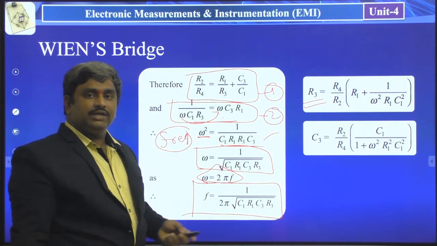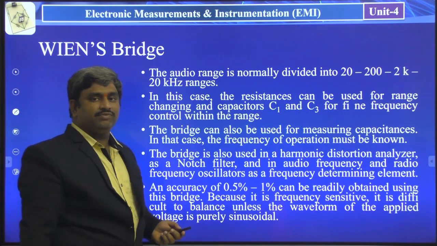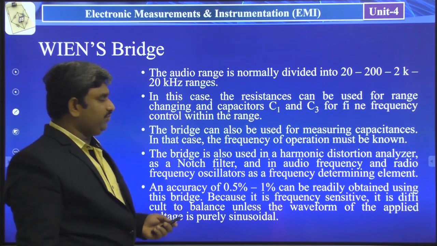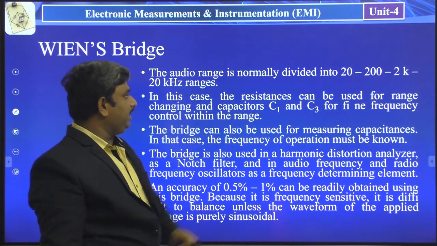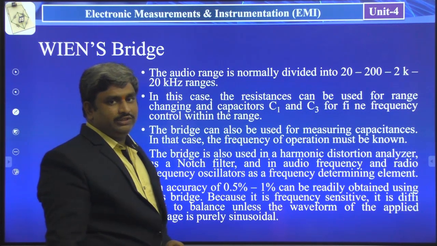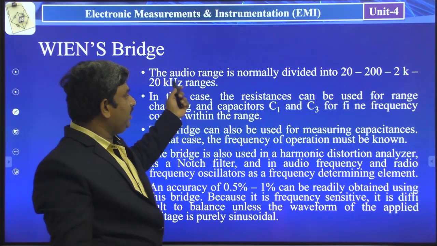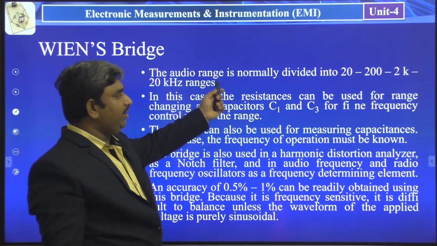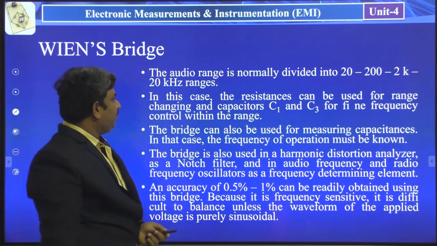Okay, let us see some problems on this Wien bridge, and some theoretical discussion about this Wien bridge. The audio range is normally divided into 20, 200, 2K, 20 kHz ranges. So whatever frequency we are measuring, the frequency range is represented in this way by dividing into 4 decades: 20, 200, 2K and 20 kHz.